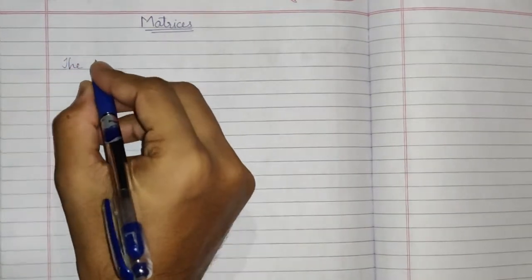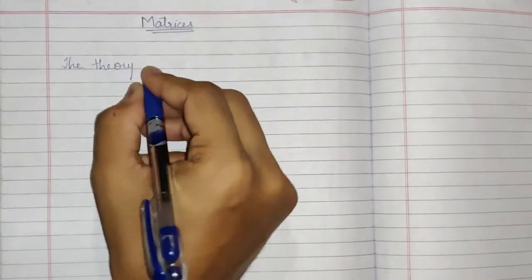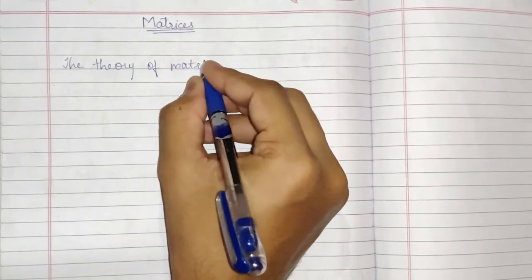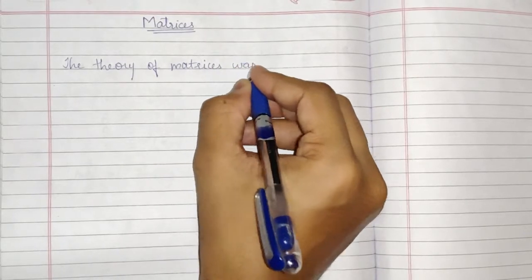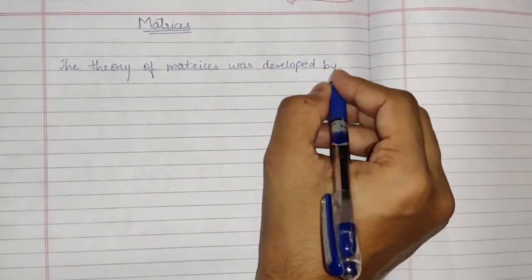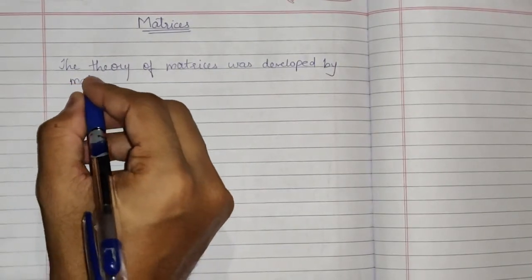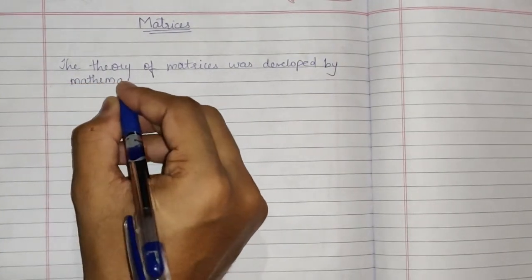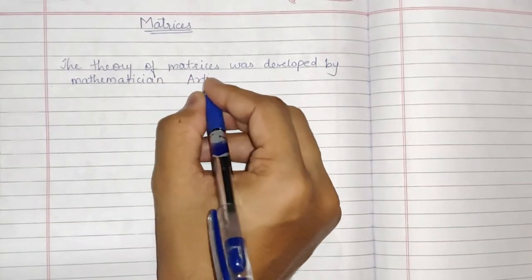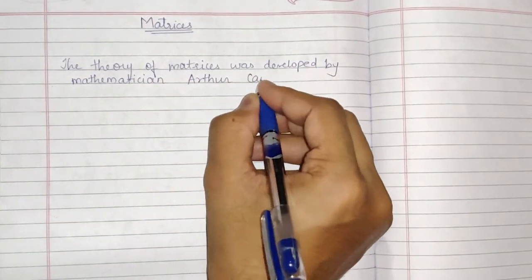The theory of matrices was developed by mathematician Arthur Cayley.